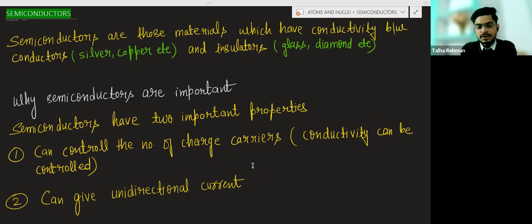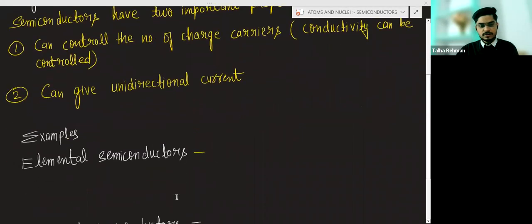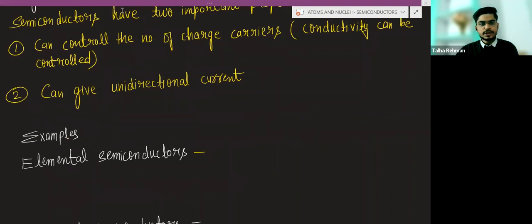Second point, with the help of the semiconductor, we can get the unidirectional current, in one direction. So what is the meaning of unidirectional current?